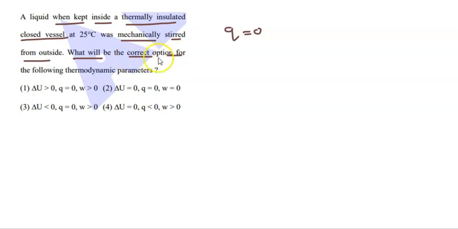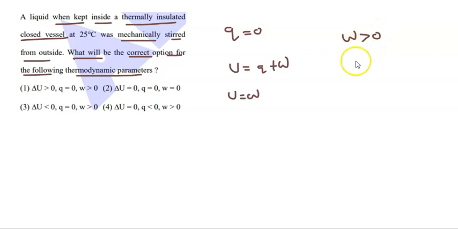Which of the following is the correct option for the thermodynamic parameters? From the first law of thermodynamics, U is equal to Q plus W. When Q is taken as 0, then U is equal to W. When it is mechanically stirred from the outside, there is work done inside that process, then W is greater than 0.